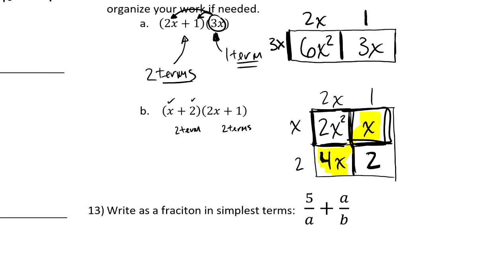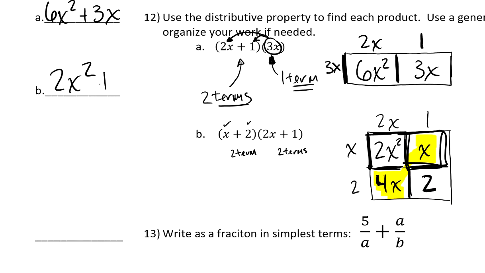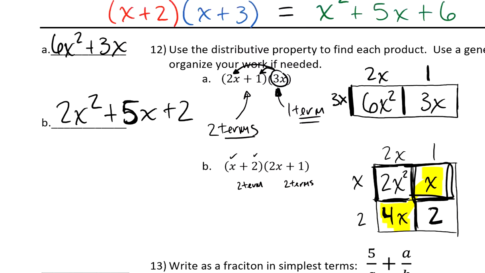4 of them plus 1 more is 5x. Again, I'm adding these parts now to say what the area is. Like I've got this area plus this area plus this area plus this area is all of the areas together. So the answer for this one, we've got a 2x squared, right? And then we've also got 4x plus another x, which is plus 5x. And then finally we've got a 2, so plus a 2. So that's the answer for question 12.